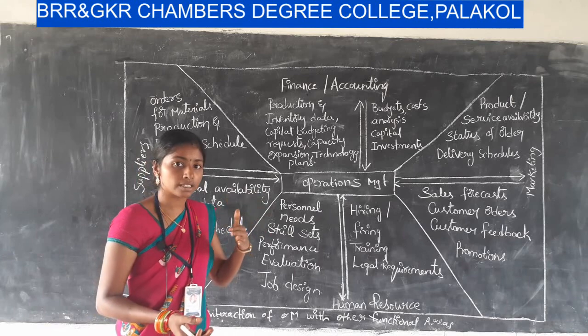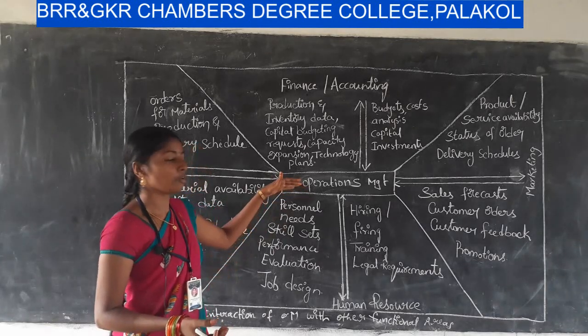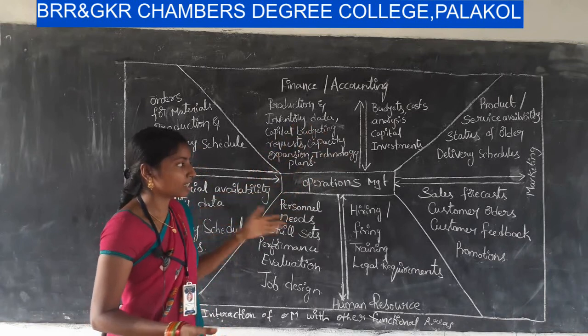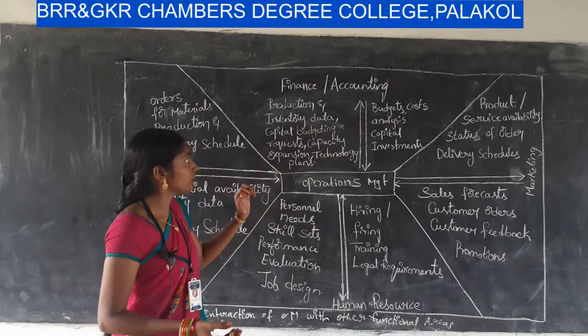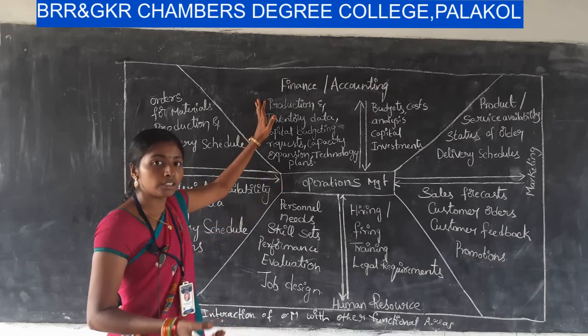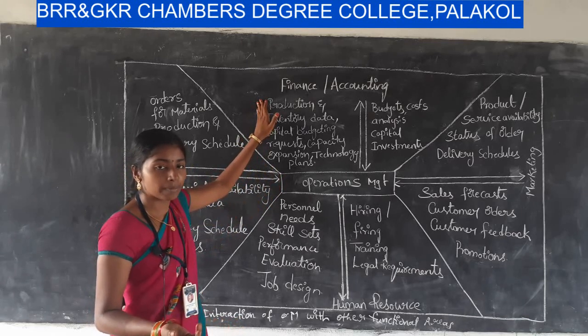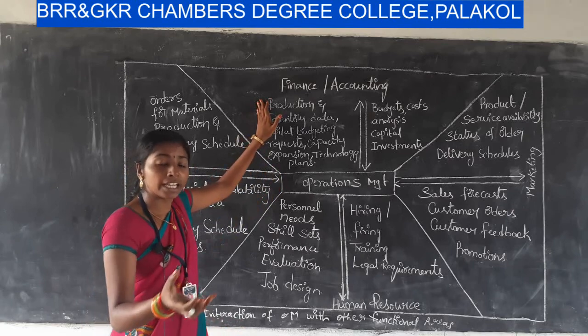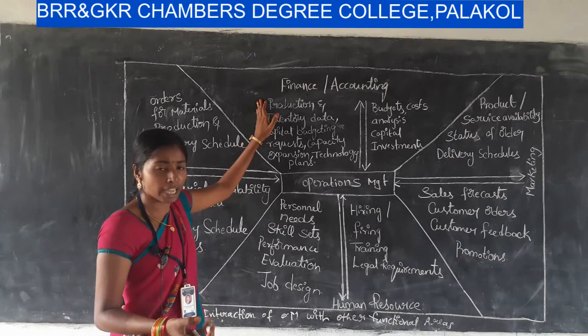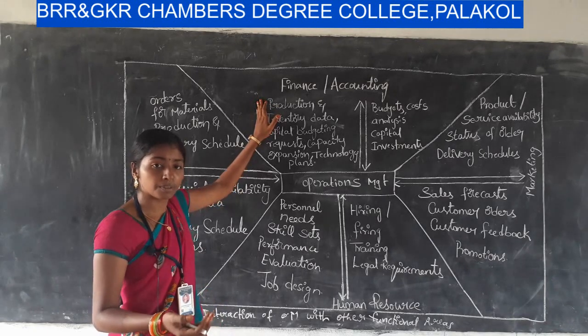Now, I am going to discuss the relation of operations management, or the interaction of operations management, with these functional areas. First one, I am starting with finance. We know that finance is nothing but capital or money. We are acquiring finance from different sources by way of capital, by way of debentures from financial institutions.